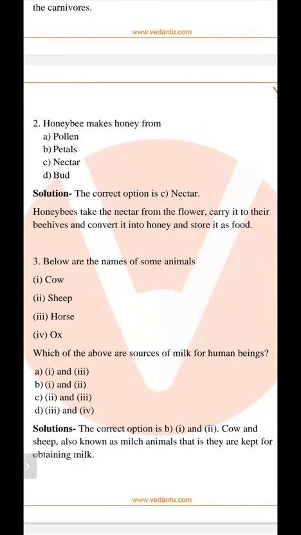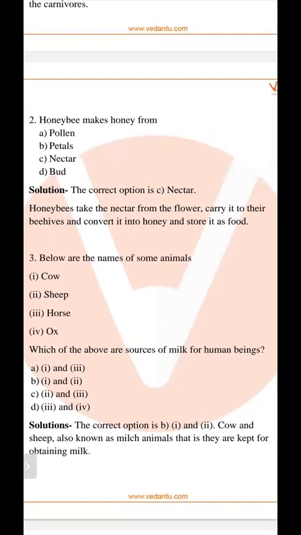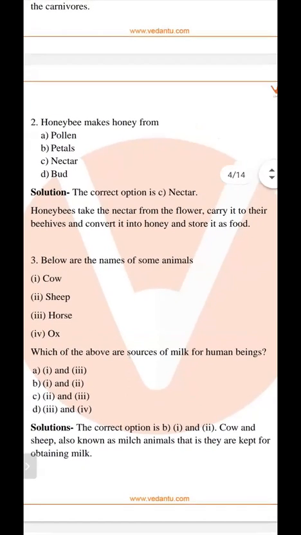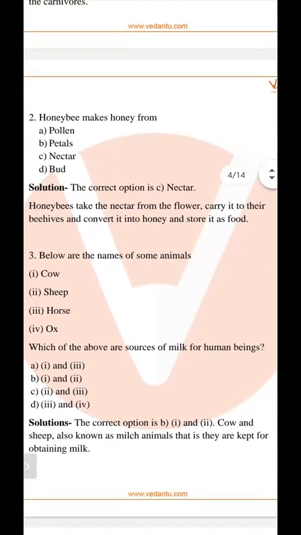And where is nectar present? Nectar is present in the flowers. So honeybee takes the nectar from the flowers, carries it to the beehive, converts it into honey and stores it as food.